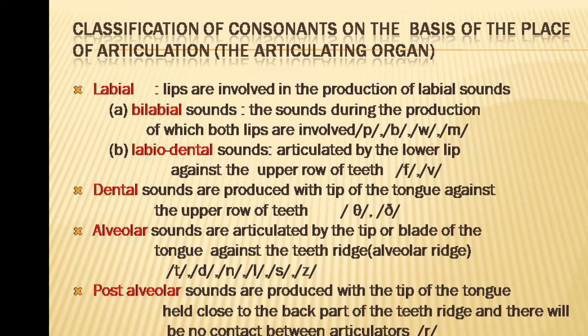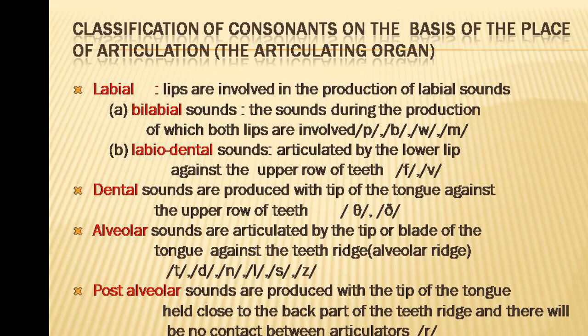Then alveolar sounds. Alveolar ridge means teeth ridge. The part of the roof of the mouth which is situated just behind the teeth is the alveolar ridge. Alveolar sounds are articulated by the tip or blade of the tongue against the teeth ridge or alveolar ridge.